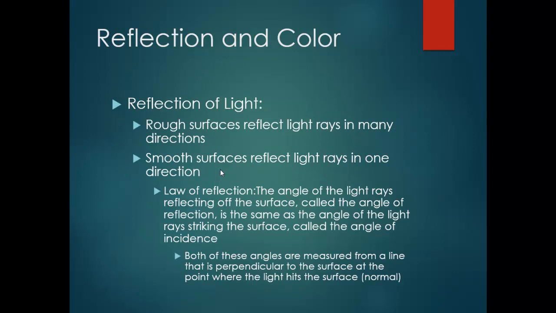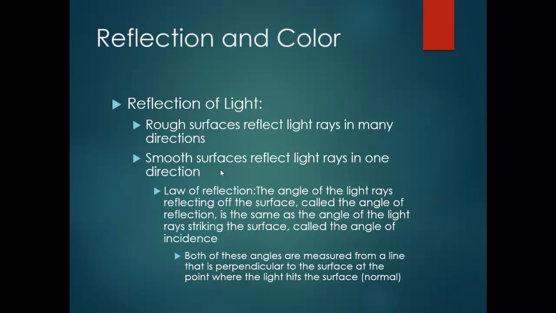Reflection and color. So we will talk about reflection and refraction and the difference between them. Reflection of light: rough surfaces reflect light rays in many directions. Smooth surfaces reflect light rays in one direction. We have something to describe this phenomenon. We call it the law of reflection.